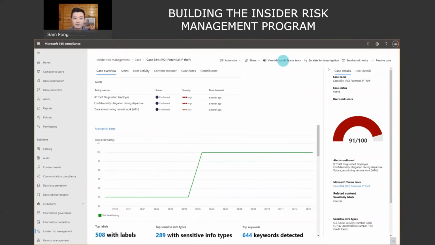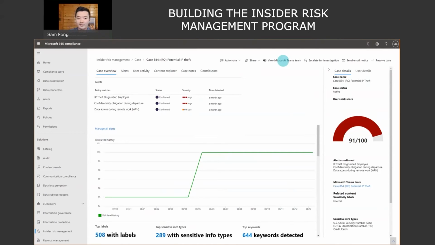The other element is around collaboration, secure collaboration and explainability, right? So that concept of the risk scoring: how are we able to show the team of risk managers who are working through this, who is comprised of both technical and non-technical resources, how we arrived at this? What did the user do, in plain, normal, regular language, that got us to this particular risk score, and then provide them with a platform to securely collaborate and communicate in that.